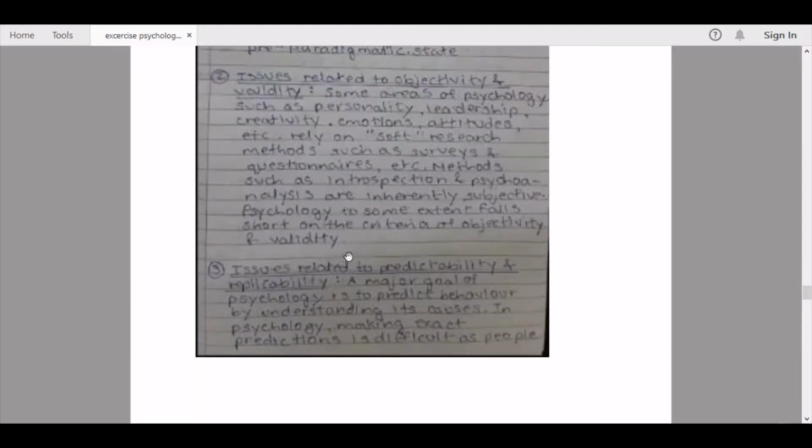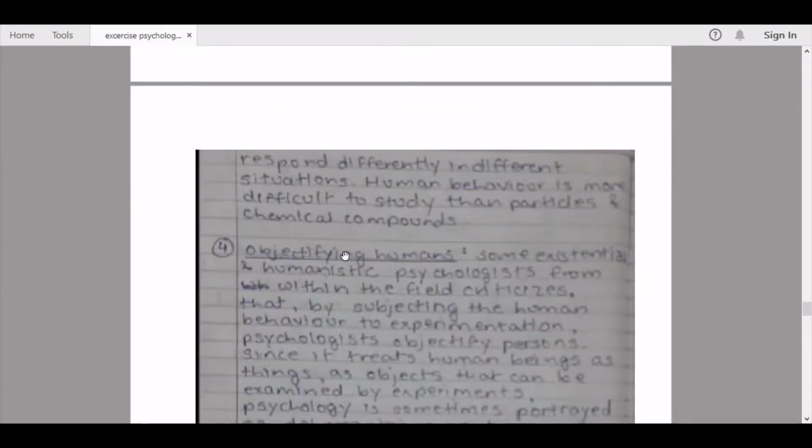Here we continue to the third point: issues related to predictability and replicability. A major goal of psychology is to predict behavior by understanding its causes. In psychology, making exact predictions is difficult as people respond differently in different situations. Human behavior is more difficult to study than particles and chemical compounds.